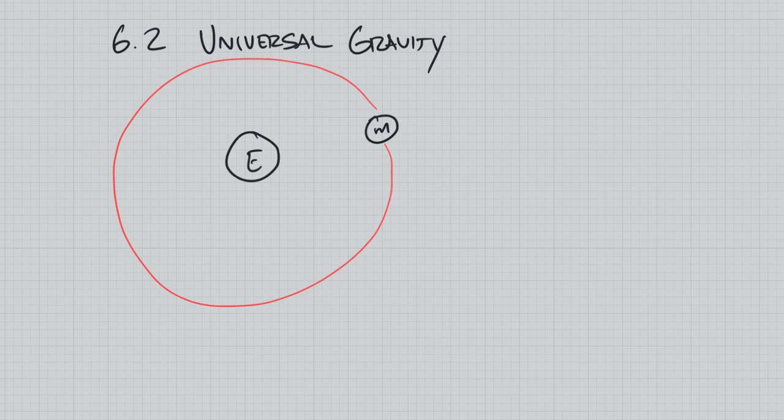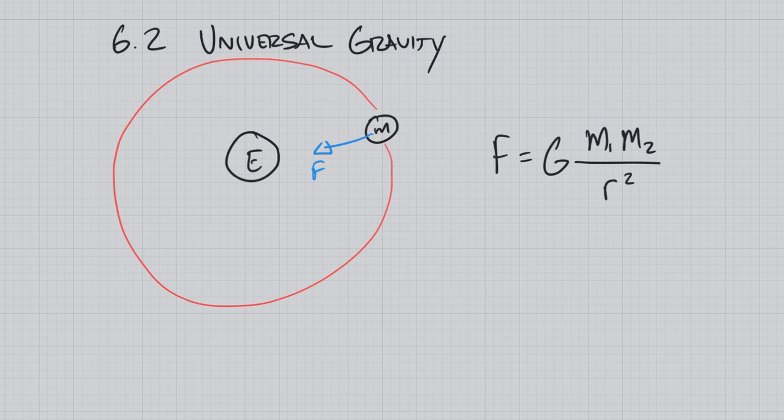Now, if we think about the moon, because the moon is traveling in a circle, we know that there must be some force that is directed towards the center. And towards the center is the Earth itself. What came of that is the concept of universal gravity, which is that the force of gravity between any two objects with mass is going to equal a universal gravitational constant, mass 1, mass 2, over the radius squared.